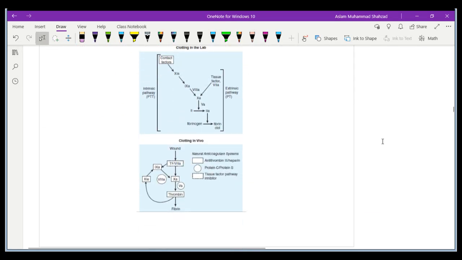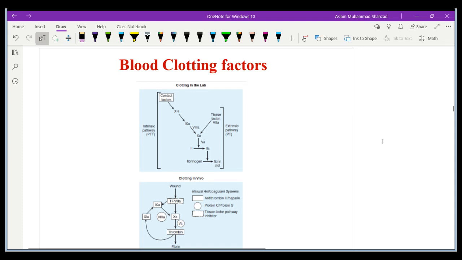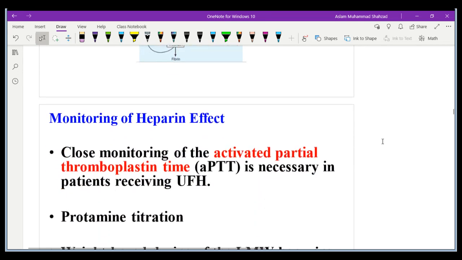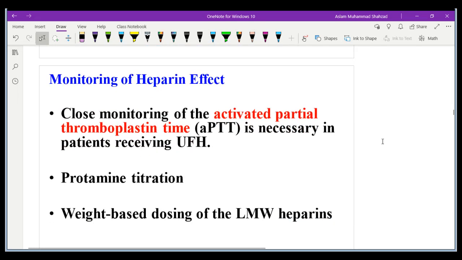This is a picture of different clotting factors, and you already studied them in your previous lecture, so I'm skipping this slide. And for monitoring of heparin effect, we need to closely monitor the patient's thromboplastin time, because if it is prolonged it may lead to excessive bleeding as well. And how can we monitor? We can monitor using protamine titration, which is the method to determine that. And how do we measure the dose? We need to give the dose based upon the body weight of the patient.